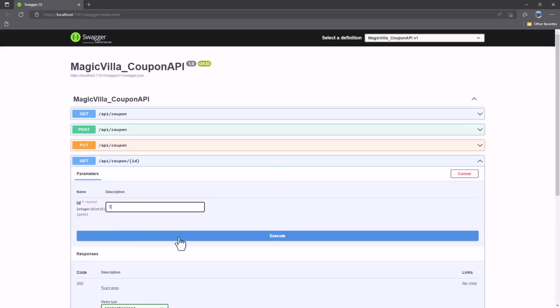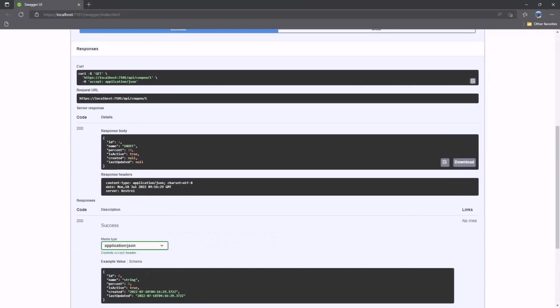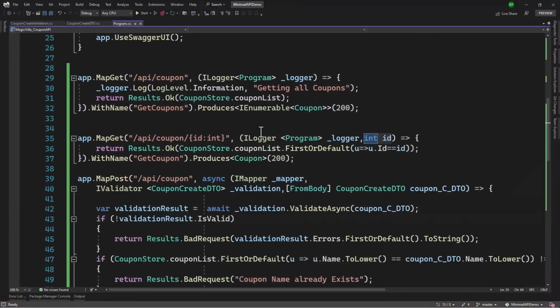Try that out, and great, that works. So how is the application determining what it is getting with dependency injection and what it is getting with parameters? Everything is confusing because we are not saying that this ILogger is actually being injected.